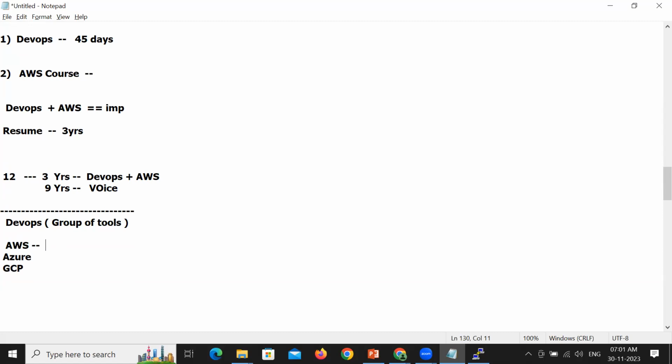So if we are learning all these tools on the AWS platform, then it is called AWS DevOps. You are called an AWS DevOps engineer. The same set of tools remain the same. But if you learn it on the Azure platform, you are called an Azure DevOps engineer. The same tools, if you learn them on the GCP platform, you are called a GCP DevOps engineer. So what is our course? Our course is AWS DevOps. We will be learning these DevOps tools on the AWS platform. That's the reason this is called AWS DevOps.